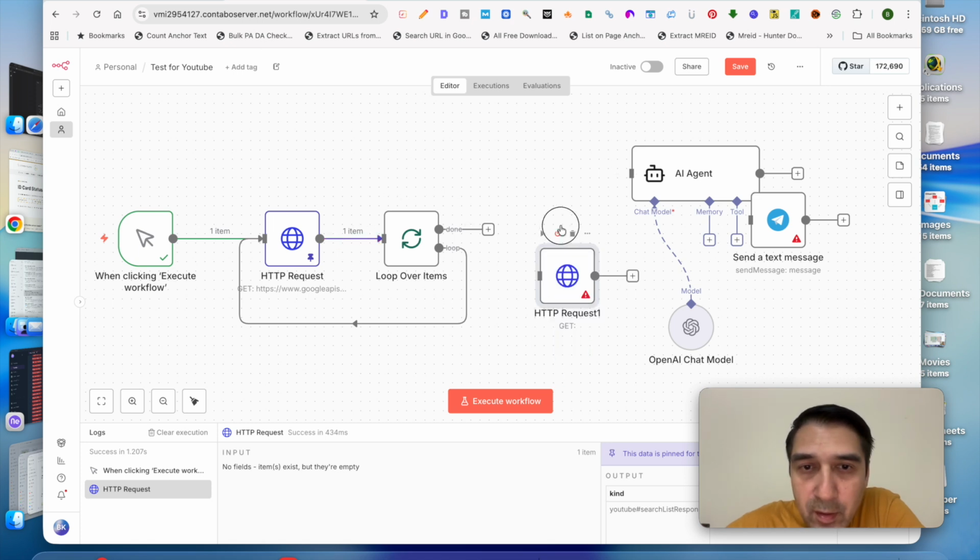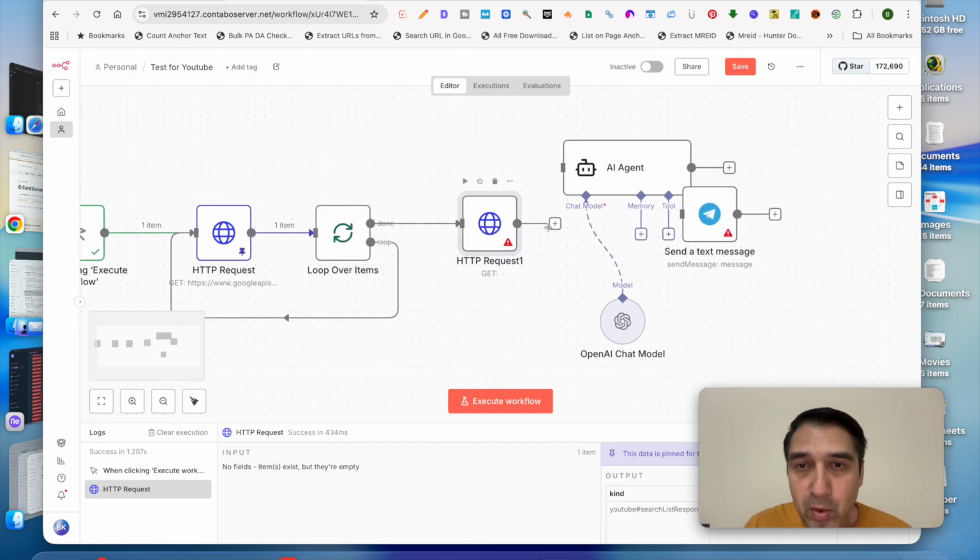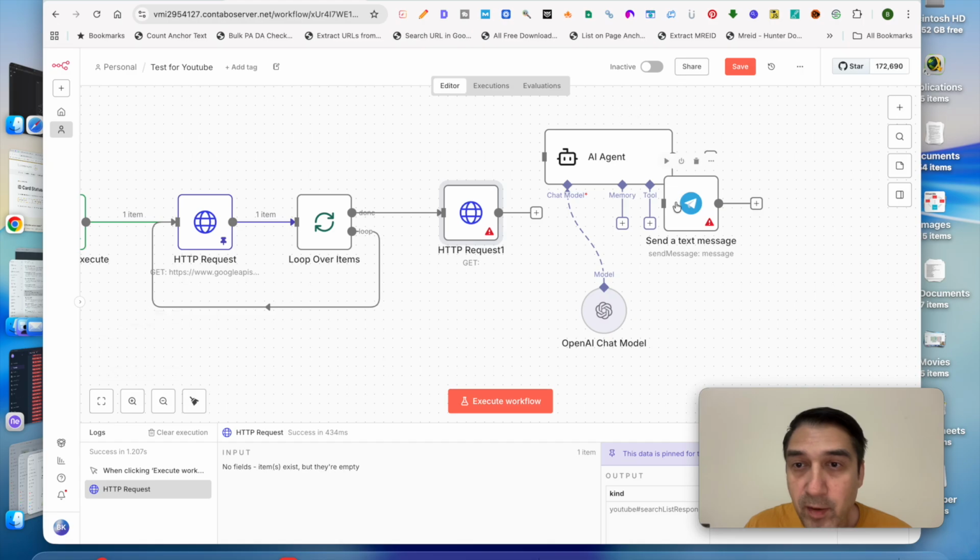So right now, what's happening is only the videos are being searched, and we don't just want the videos. In fact, we want the video so that we can scrape the comments. And for that, we will have to do another HTTP request. So we'll connect this to the HTTP node and run a second request or a follow-up request.